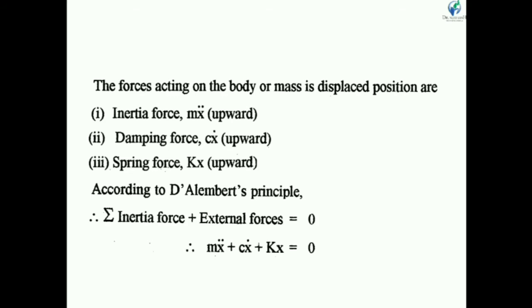So e is a base, s is a constant to be determined, and t is time. So here s is a constant. In this equation there is m x double dot plus c x dot plus k x. We want a solution of this equation. Here there are three parameters: x, x dot and x double dot. We put the values of x, x dot and x double dot, and then we solve.